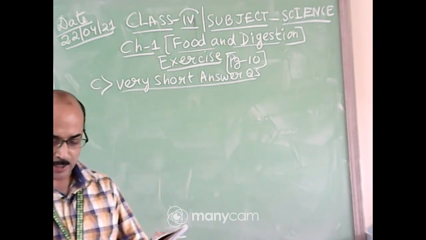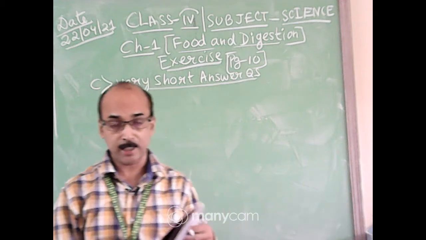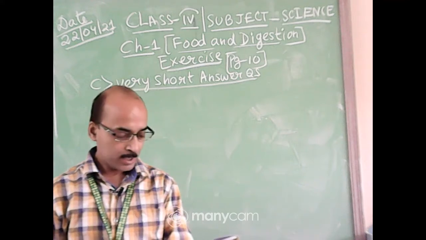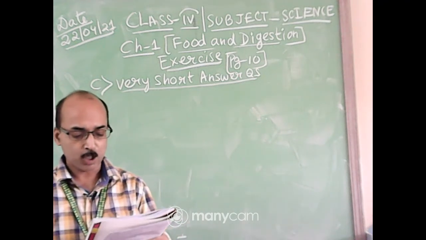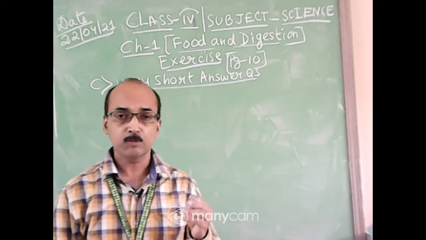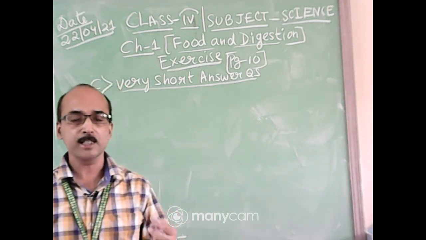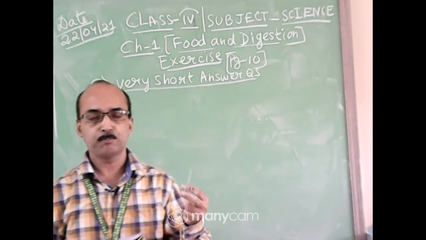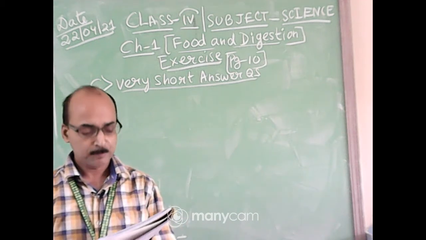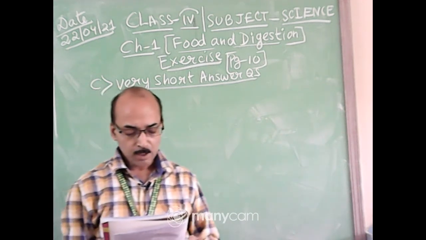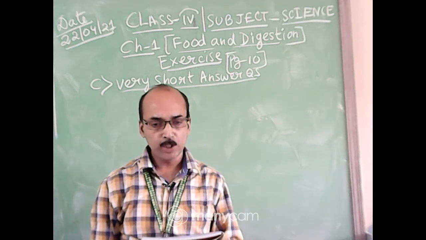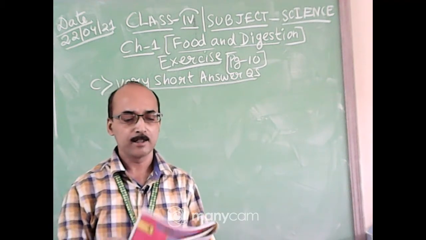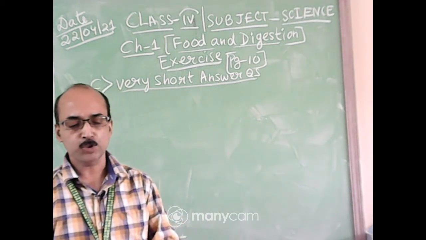Let me tell you one thing, the question once again. I will repeat the answer of 1 and 2. Just verbally I am telling you. Number 1 is name any one method of food preservation. One method of food preservation is refrigeration. Other options are also there. You can write drying, pickling, bottling, anything. Next one, which organ produces bile? We have written that one, liver produces bile. So, today we will start from question number 3.